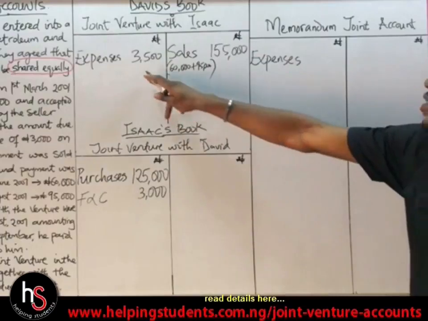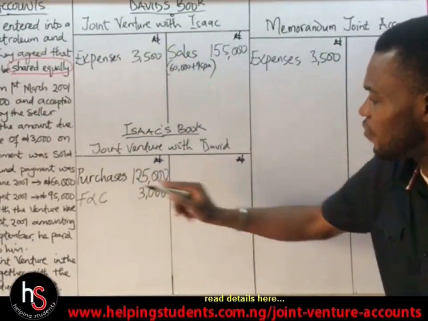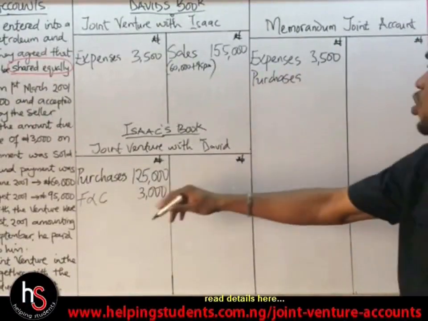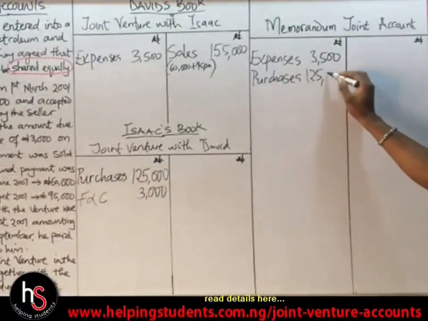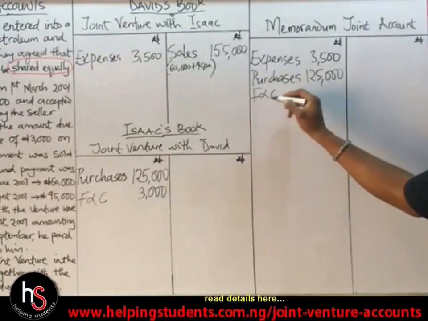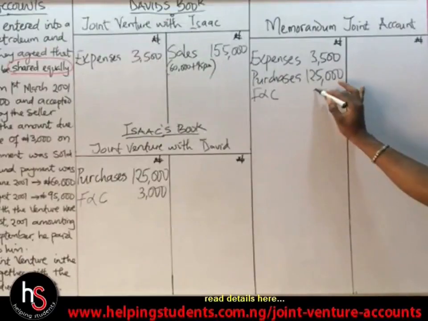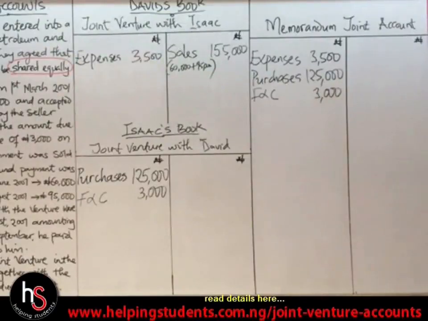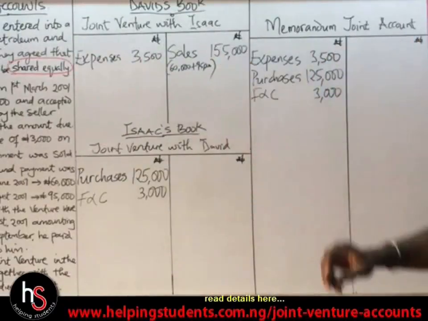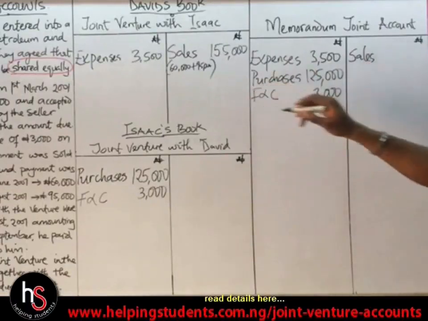So the expenses is how much? 3,500. And what is the next thing we have? Purchases. And the purchases is how much? 125,000. We have F and C, the freight and carriage expenses, amounting to 3,000. So, is there any other thing we have on the debit side? No entry. Now we'll come over to the credit side. We have sales. And how much is the sales?